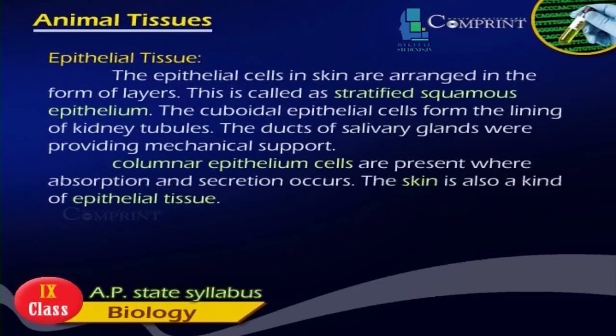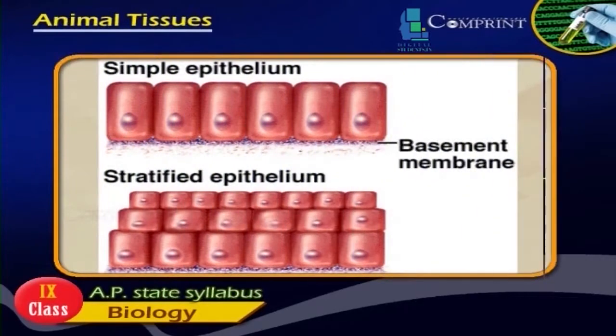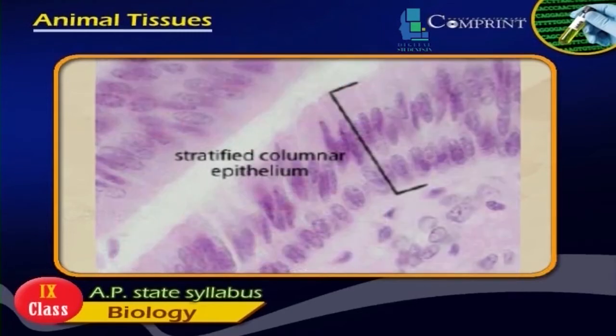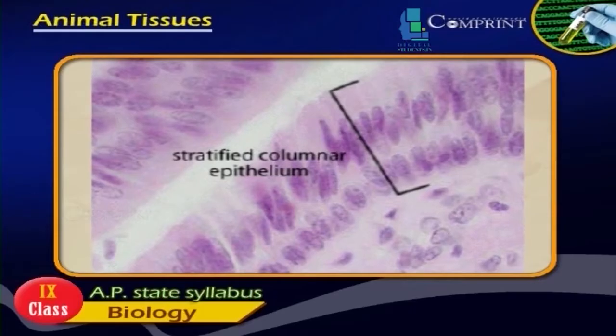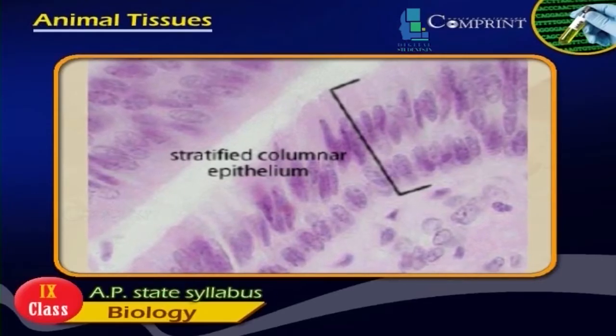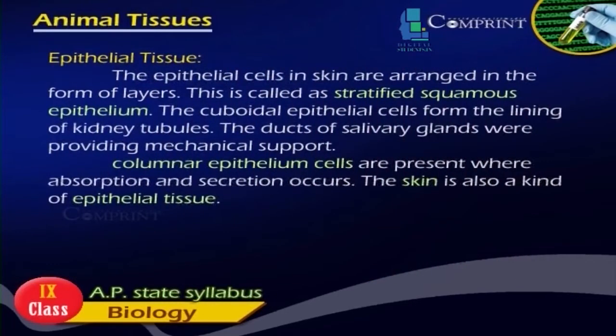The epithelial cells in skin are arranged in the form of layers. This is called stratified squamous epithelium. The cuboidal epithelial cells form the lining of kidney tubules and the ducts of salivary glands, providing mechanical support. Columnar epithelium cells are present where absorption and secretion occur. The skin is also a kind of epithelial tissue.